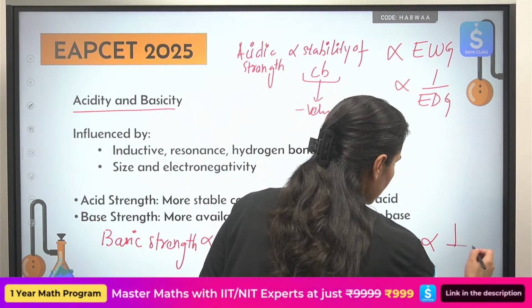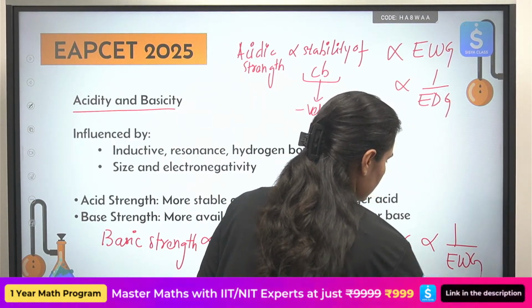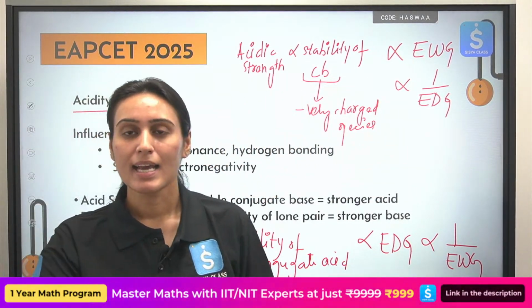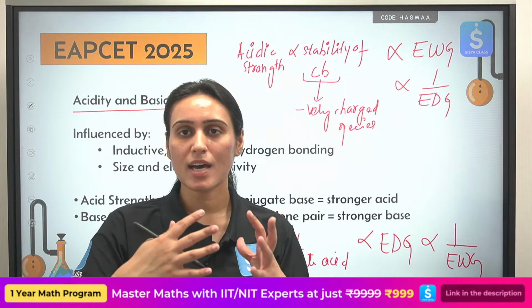And what type of groups you will avoid? And you are done. And one more thing, if you are comparing basic strength, you also have to see how